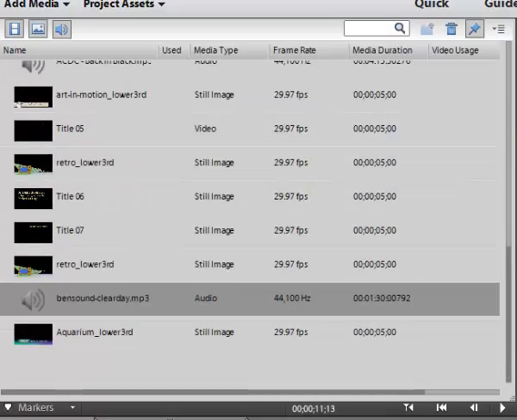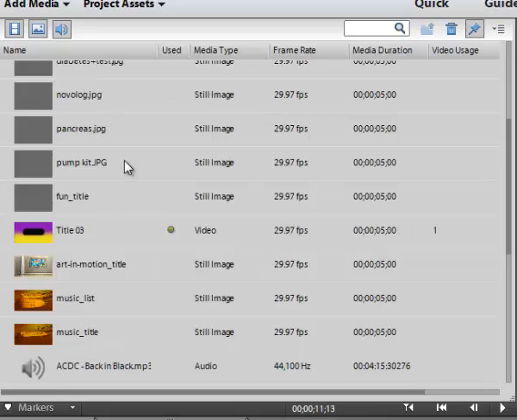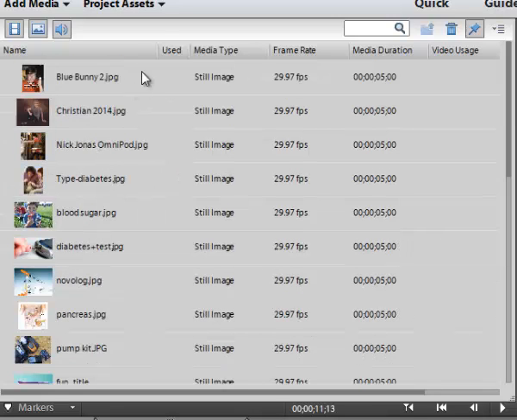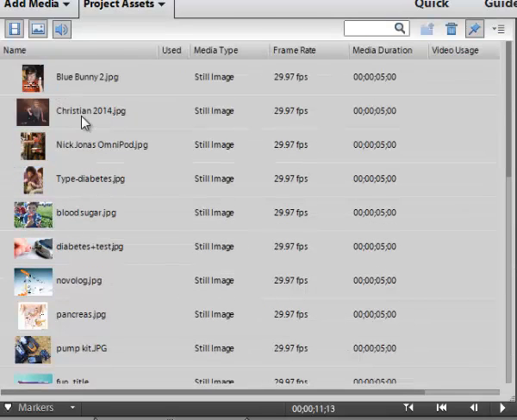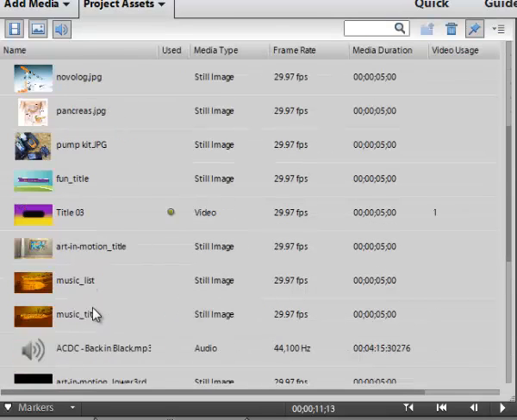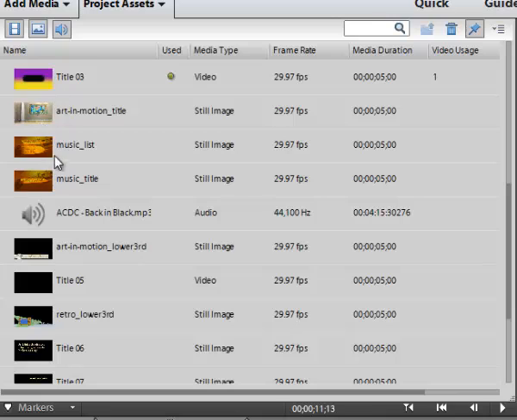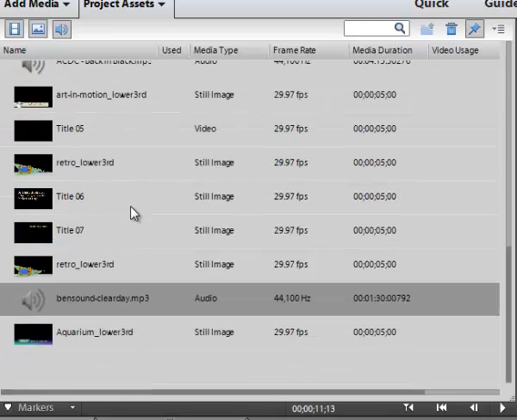I'm going to say Cancel because I've already imported my music and I've already imported my pictures. If you'll notice in the Project Asset window, there's my pictures, and here's some of my titles I've been experimenting with, and down here is my music.